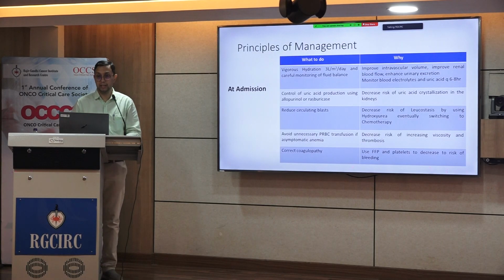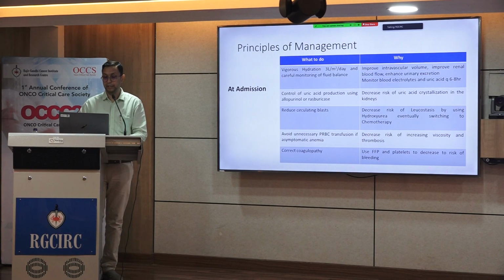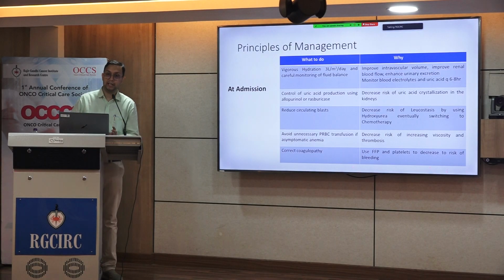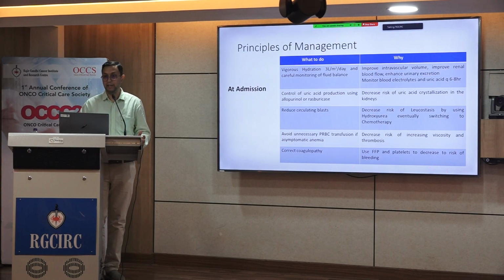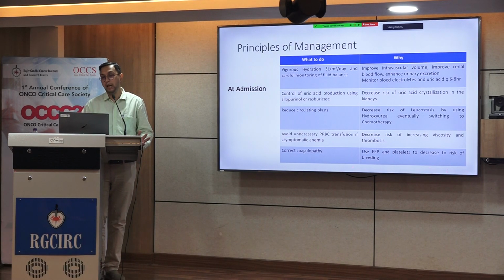Now, how do we manage hyperleukocytosis with leukostasis? The basic principle is vigorous hydration, that is 3 liters per meter square, with careful monitoring of intake and output balance. This is to improve the intravascular volume and to improve the renal blood flow. Second, you prevent tumor lysis syndrome by use of either allopurinol or febuxostat, whichever you want to use, and use rasburicase if needed.